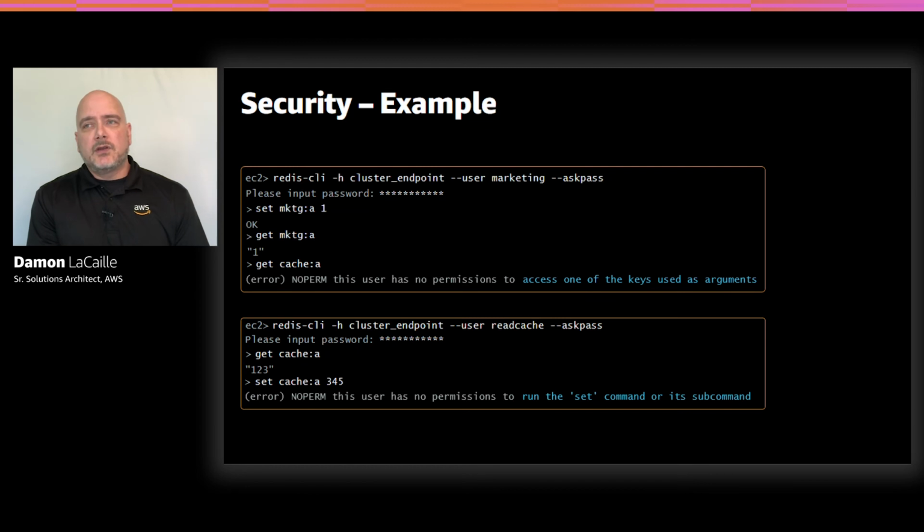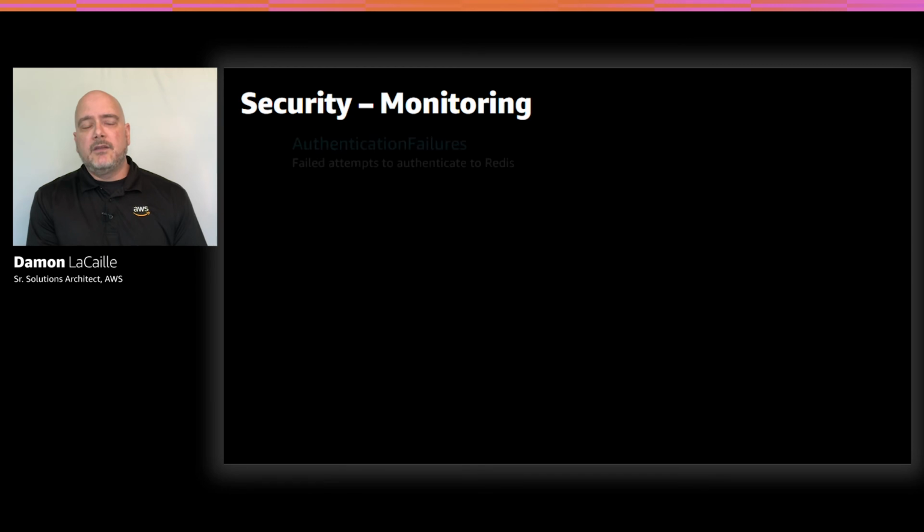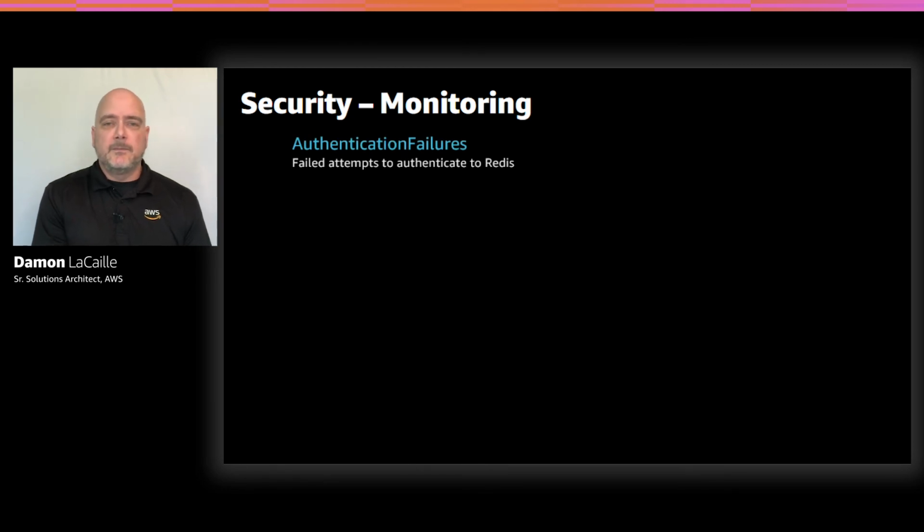Now, you're probably starting to see some of the flexibility and some of the power that this new authentication and authorization model provides. It is very, very powerful. So in addition to these controls, we have new metrics that are emitted to Amazon CloudWatch that really are going to help you monitor situations with authentication and authorization. They're divided into three categories. The first is authentication failures, and those occur when a user attempts to log in without the appropriate credentials.